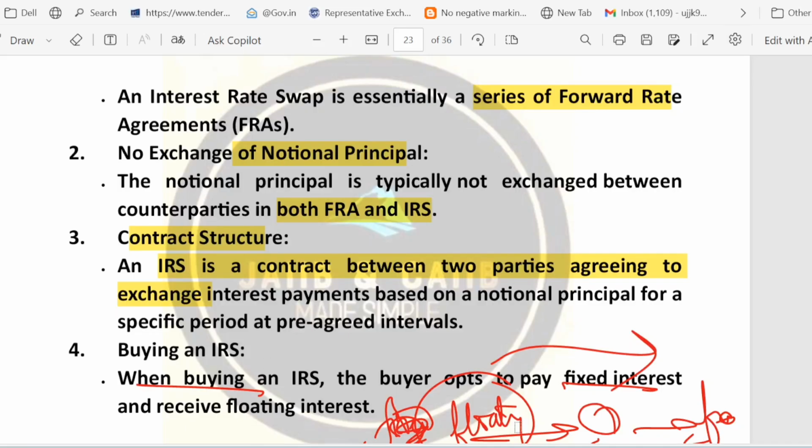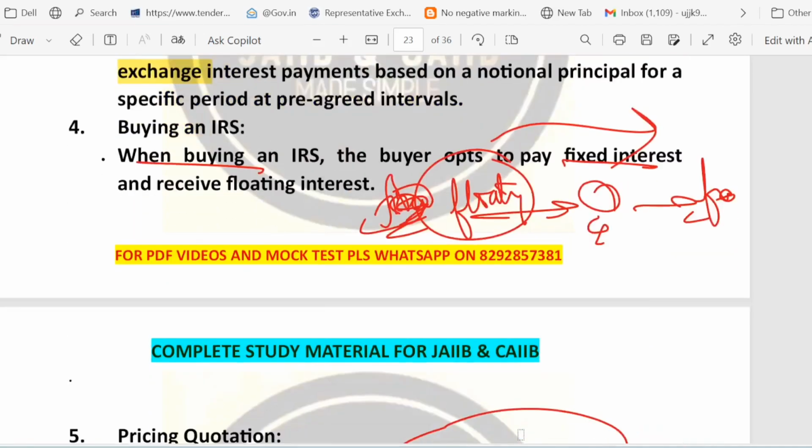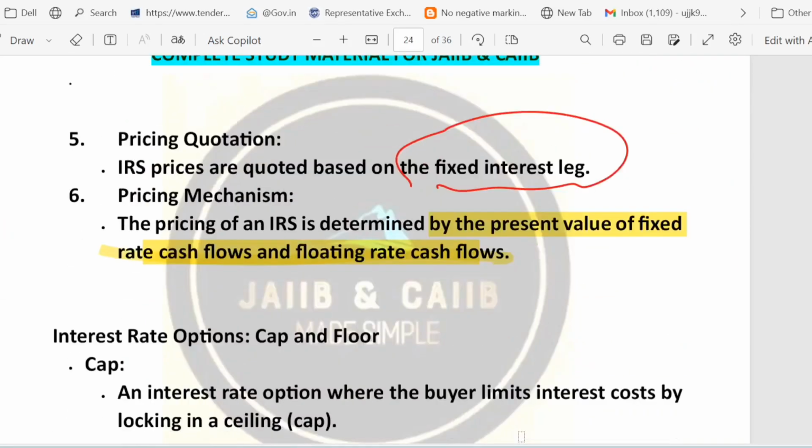So remember, the quotation of pricing is always done on the fixed rate. This is very, very important. Price quotation is always done on the fixed rate, and pricing means the present value of all the future fixed and floating cash flows.